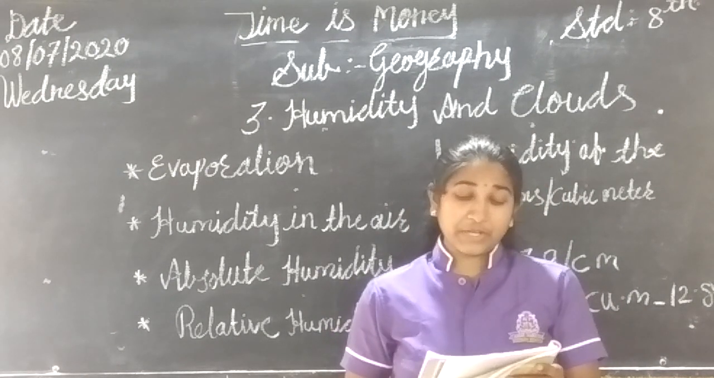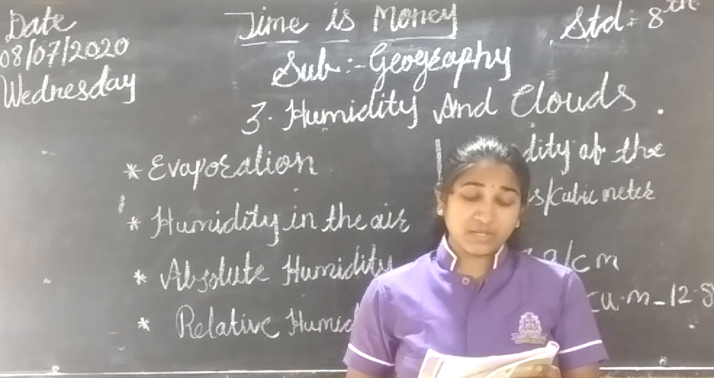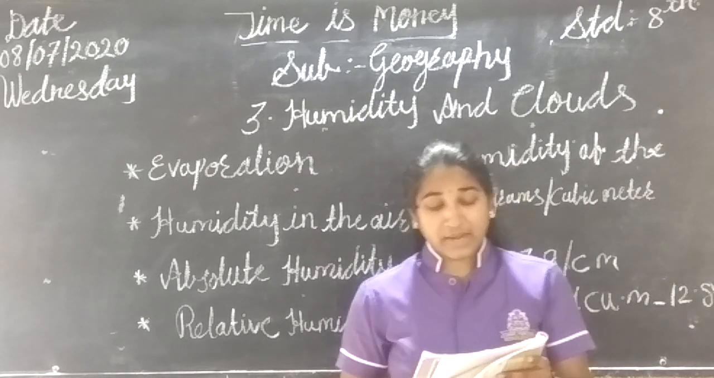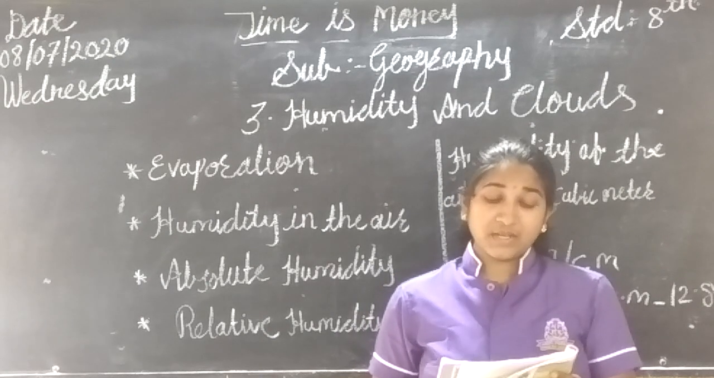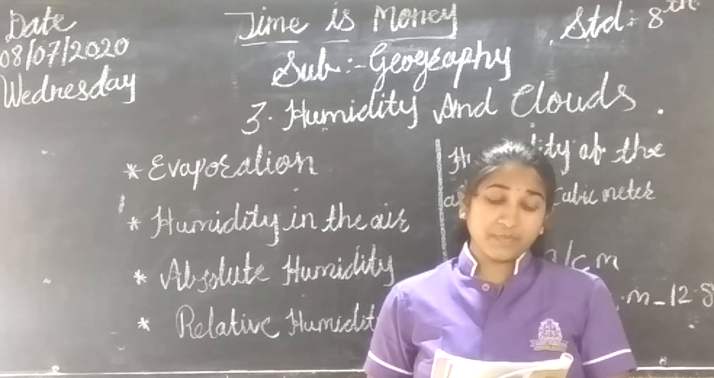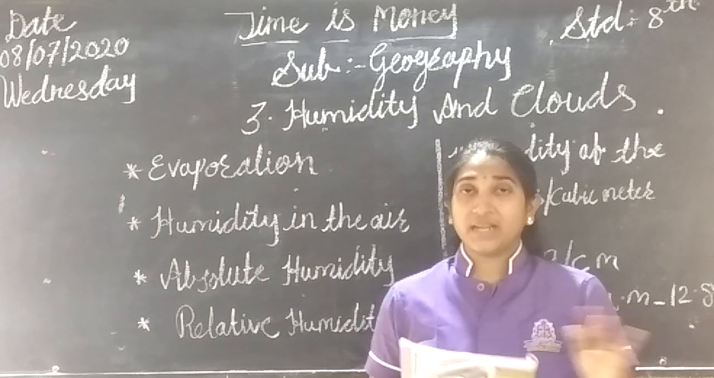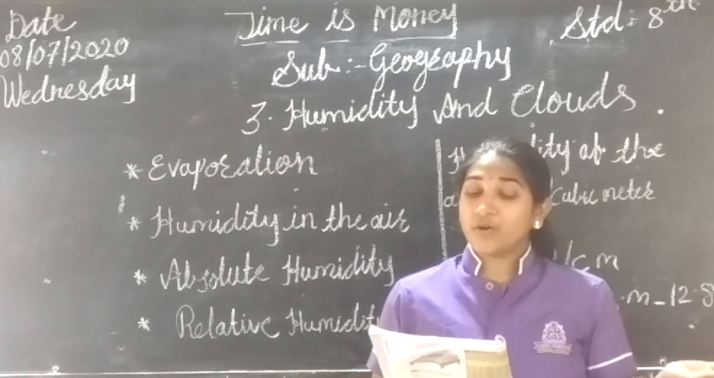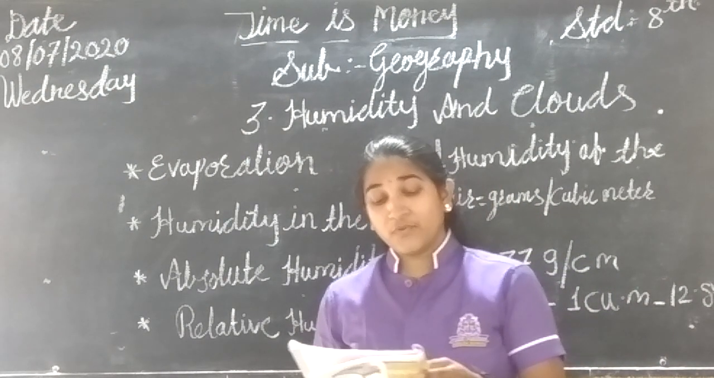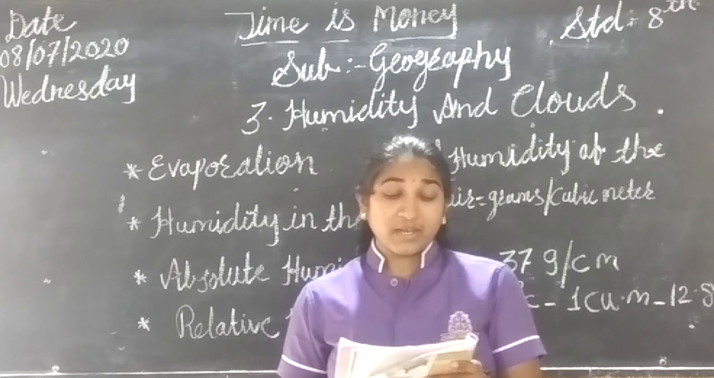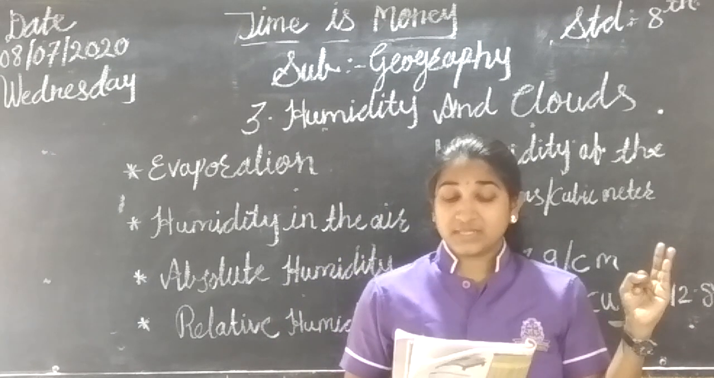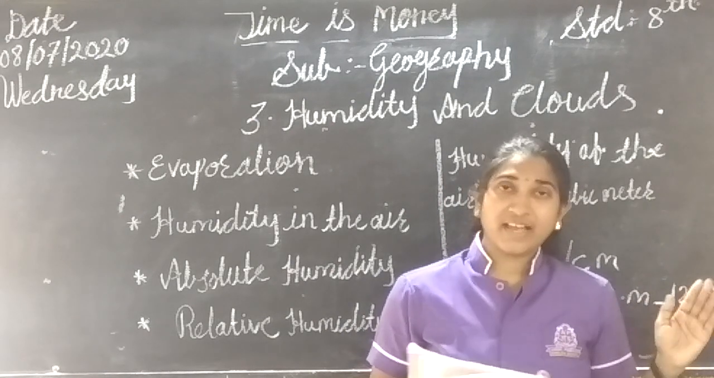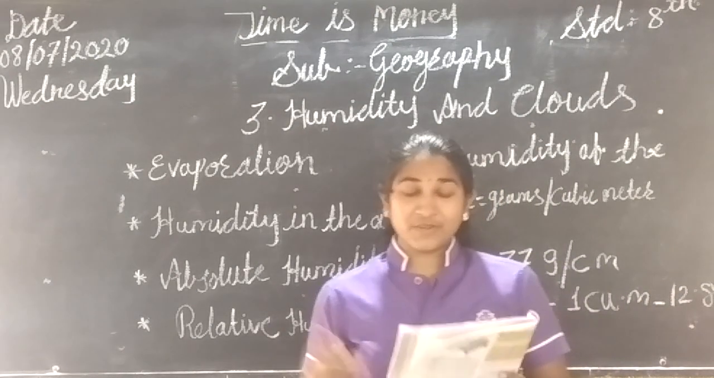What will be the relative humidity of the air whose absolute humidity is 20 gram per meter cube and vapor holding capacity is 13 gram per meter cube? From the formula given, you can easily find out the relative humidity if the absolute humidity is 20 and water vapor capacity is 13. Just try it and find the answer yourself.